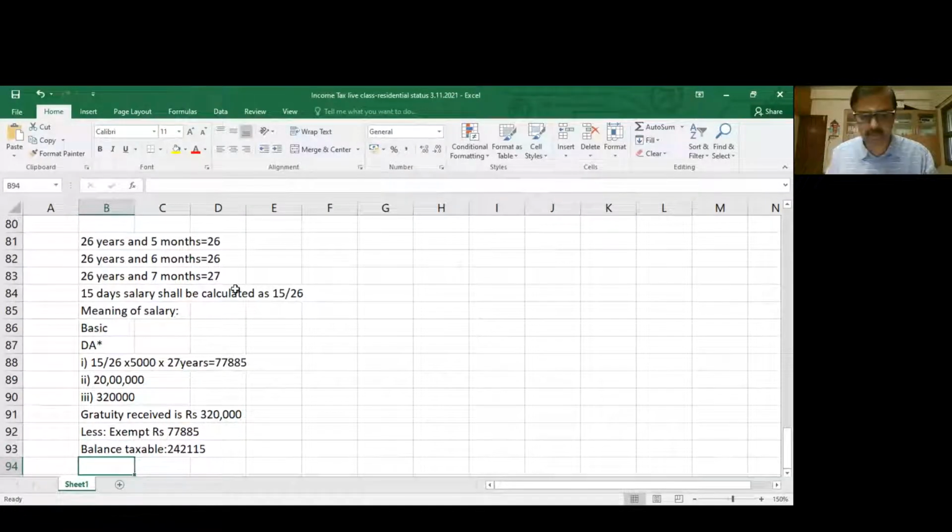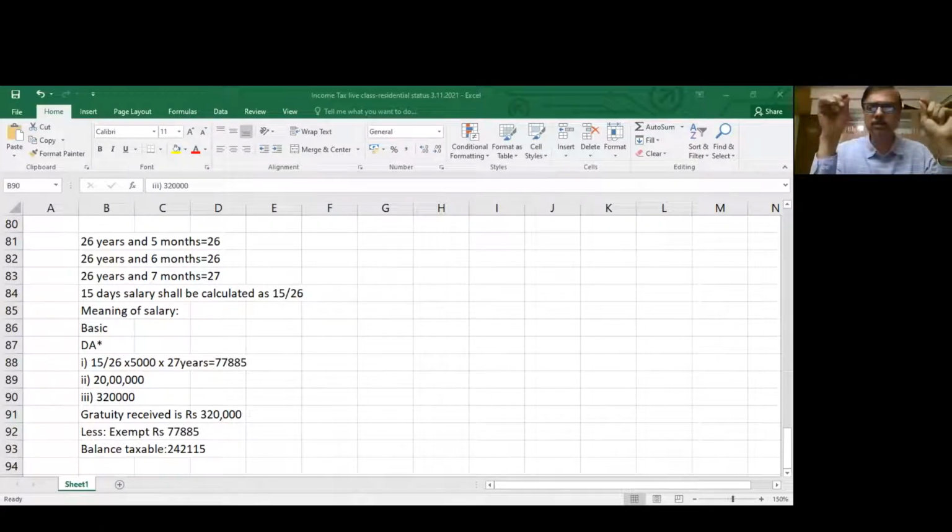You are able to understand this calculation? Any doubt in this? So Mr. X, his last drawn salary is 5,000. He has totally put in 27 years of service. So step 1 is 15 by 26 into 5,000 into 27, which is 77,885. Second is the limit fixed by government, 20 lakhs, a fixed amount. And third is the actual gratuity received, 3,20,000. So gratuity received is 3,20,000, exempt is 77,885, balance taxable is 242,115. All of you are clear or not? Yes. This is with respect to gratuity received by an employee who is covered under the Gratuity Act and is a non-government employee.